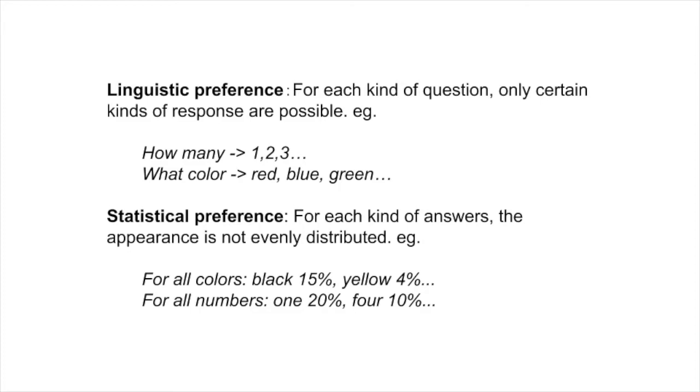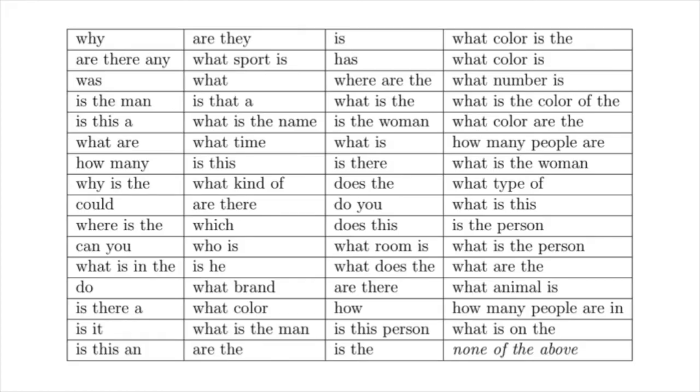In addition, there is another kind of bias which is called statistical bias. Within the what color question type, the majority of the answers are white, but the majority answer in test appears to be black instead. To overcome these biases, we firstly need to represent them with mathematical models. A simple representation that could combine linguistic preference and statistical bias is question type-wise answer preference. Practically, we have defined 64 question types, as shown in the table, and counted the number of occurrences for each answer.